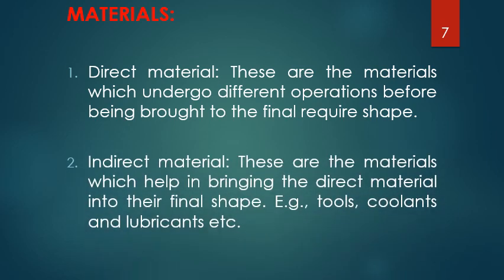Next is the indirect material cost. What are these indirect material costs? See, for example, I need tools. I need a SPT, or I need a drill bit, or I need a forging hammer, I need coolants for that, lubricants, etc. They are not directly involved in the bolt and nut, but without them I cannot prepare a bolt and nut. They do not make a part of the bolt and nut, but they are very much necessary in order to realize the bolt and nut. That's why they are called as indirect material cost.